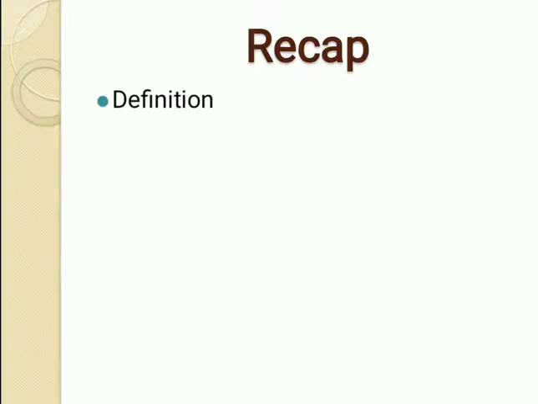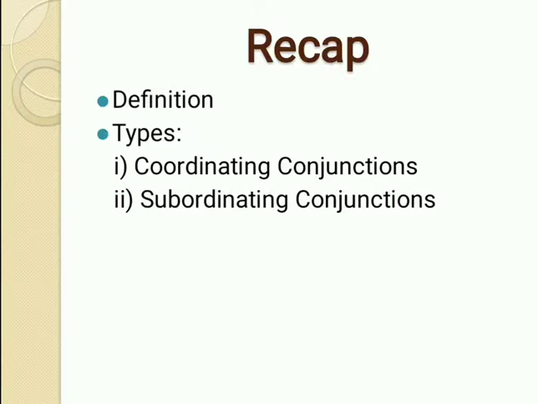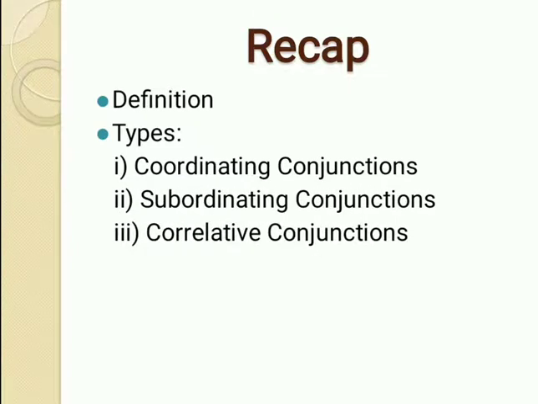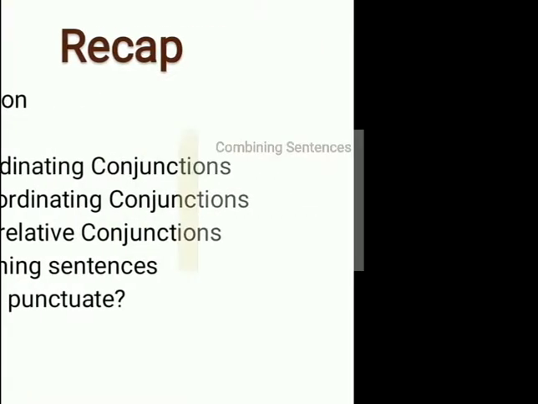We studied about the definition of conjunctions. Then we studied about their types, the coordinating conjunctions, subordinating conjunctions, and the correlative conjunctions. Then we studied how to combine sentences using conjunctions. And the last topic was how to punctuate different sentences with the help of conjunctions. So today we will be studying more examples of how to combine sentences using conjunctions.